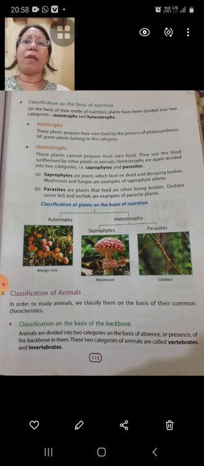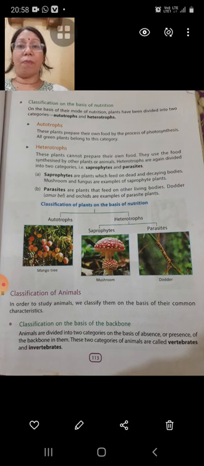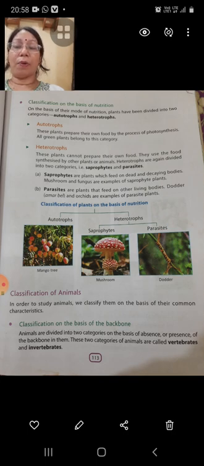Now, the next type of plants is according to nutrition, meaning food: autotrophs and heterotrophs. Autotrophs are green plants which can make their own food by the process of photosynthesis. All green plants come in this category.